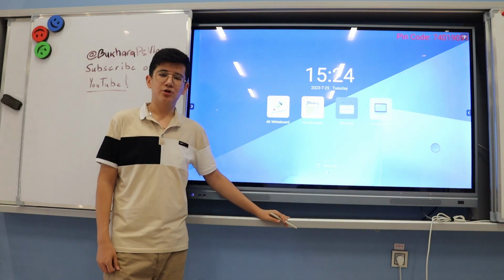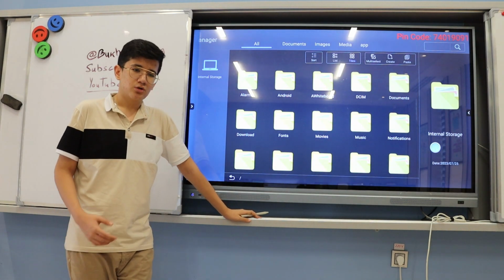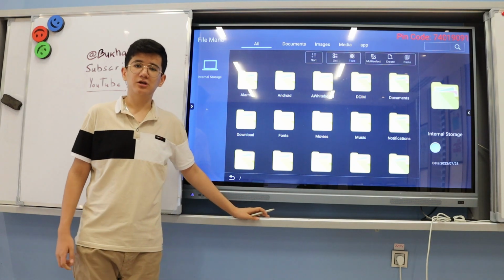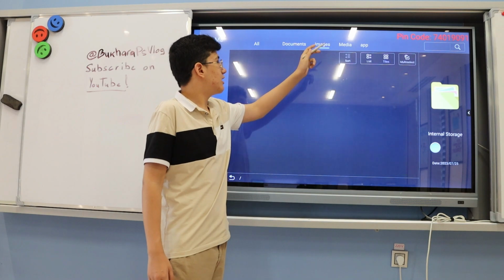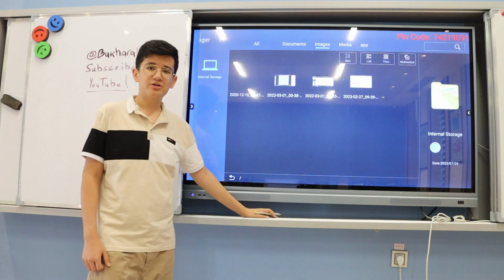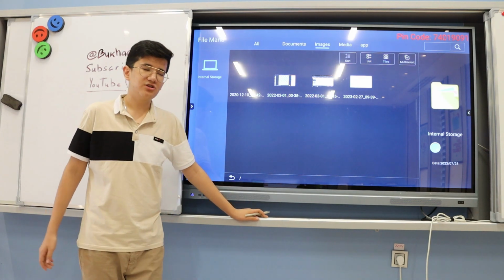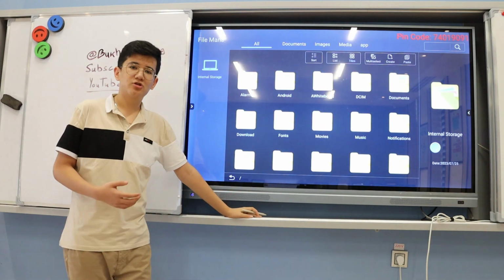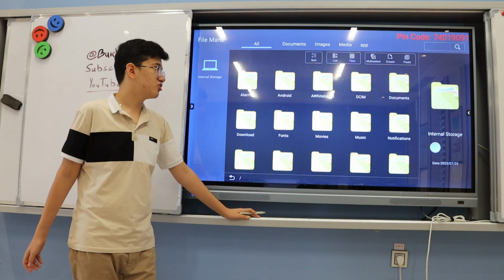The next app on our whiteboard is File Manager. I've mentioned it before while explaining the 4K HD whiteboard. You can move the files and images from the File Manager to your HD whiteboard. All the files are separated into groups here and it's very convenient to use.